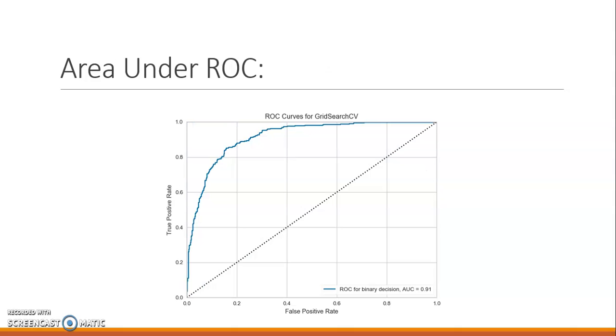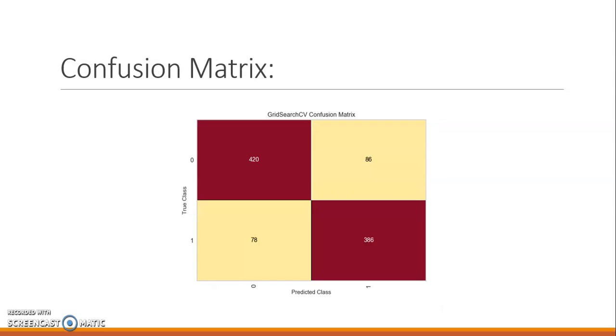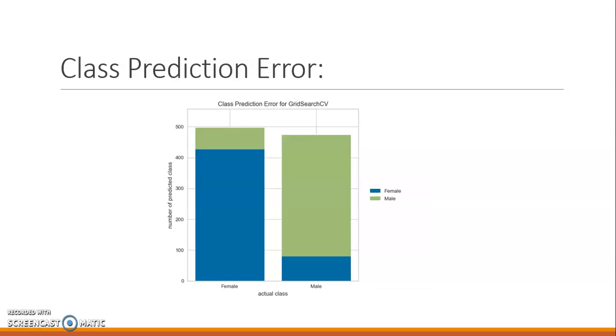You can see the area under the ROC curve. The AUC is around 0.91. It plots the true positive rate against the false positive rate. You can check the confusion matrix, where the true positives and true negatives are 420 and 386, and the rest are false positives and false negatives. So this is the class prediction error.